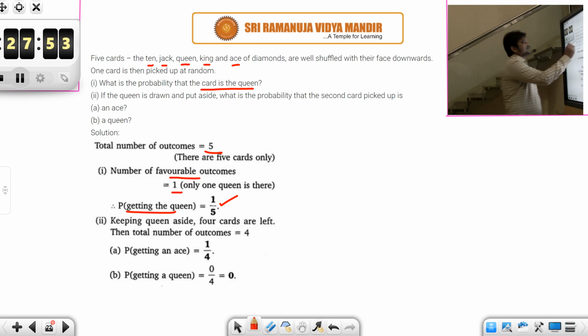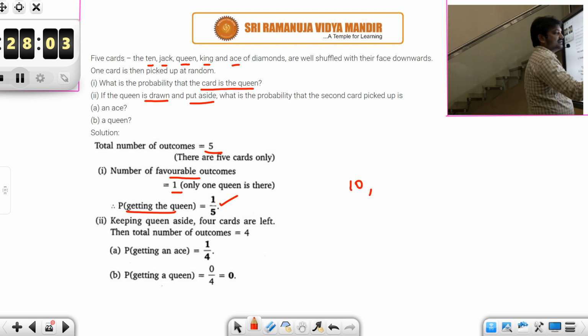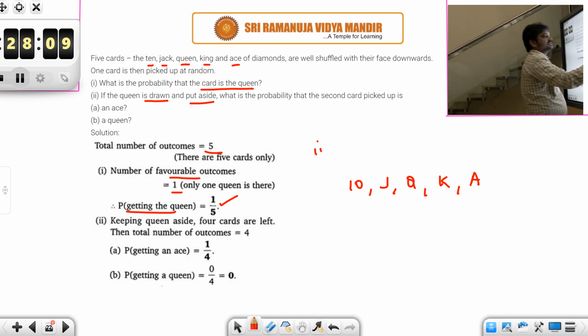Next, if the queen is drawn and put aside, follow this question very carefully. Initially there are 10, jack, queen, king, ace. But here in the second question what they are saying is queen is drawn and put aside.